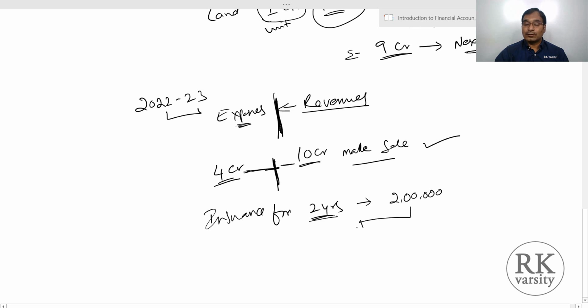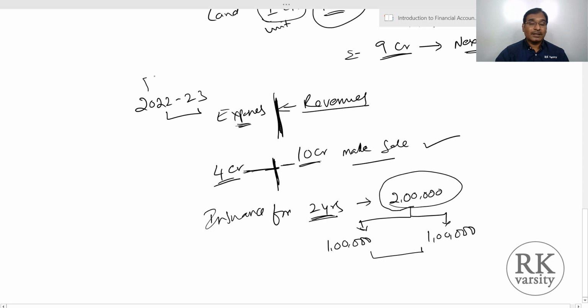So we match 1 lakh in 1 year and another lakh in another year. Even though we spent 2 lakhs, in the records we show 1 lakh in one year and another lakh in another year, because we have to match our revenues with the expenditure pertaining to that particular accounting or financial year.